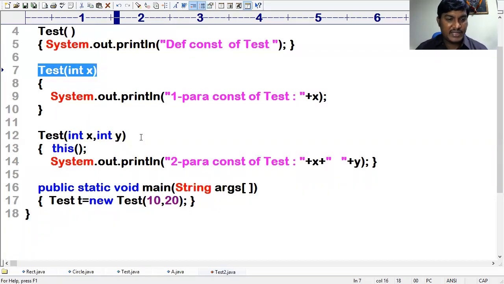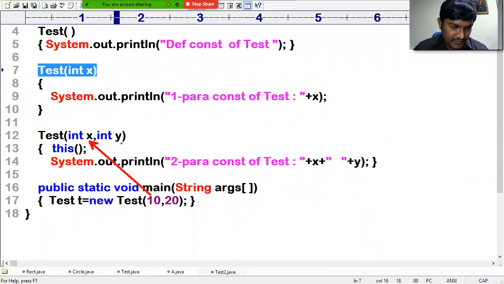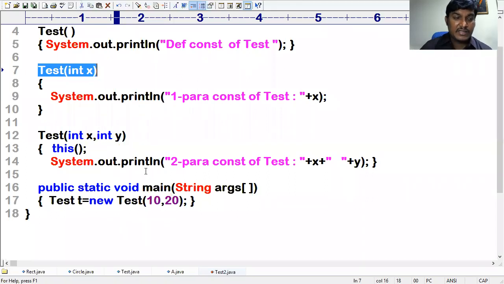Already x is taken with 10 and y is taken with 20. So if you use x, 10 will be there; if you use y, you will get 20. If you want to use the same value, you can pass either x or y. If you want 10, use x; if you want 20, use y. Other than 10 and 20, write the value you want.